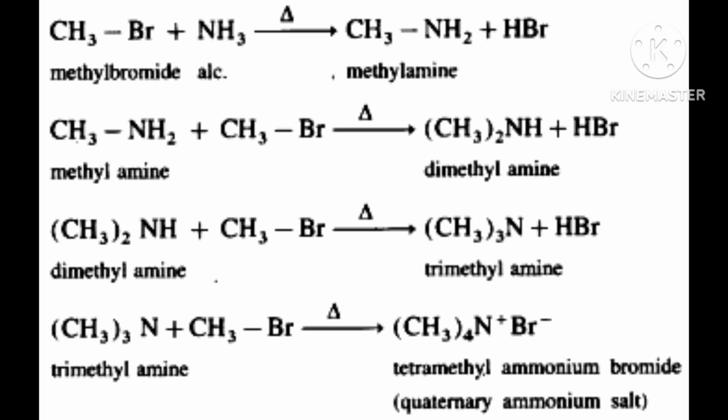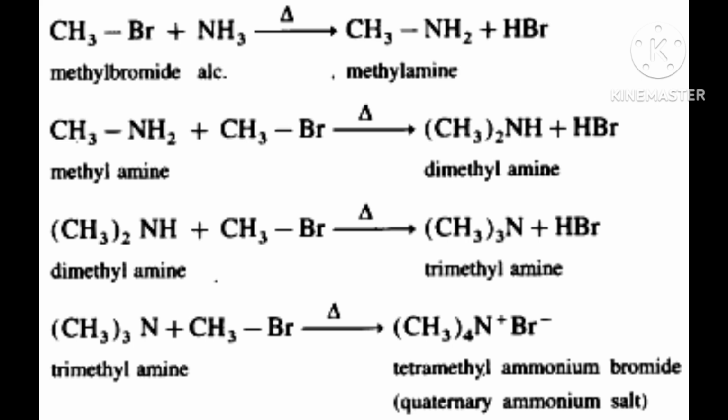How? It is very clear that N has a lone pair of electrons. Then that can make a bond with another R. Another RX will be there, the 4th RX.